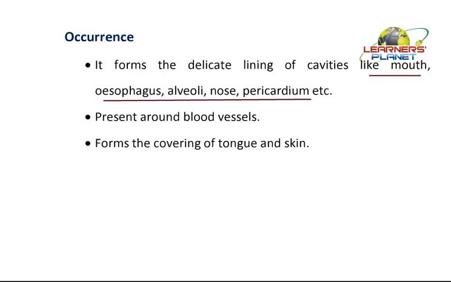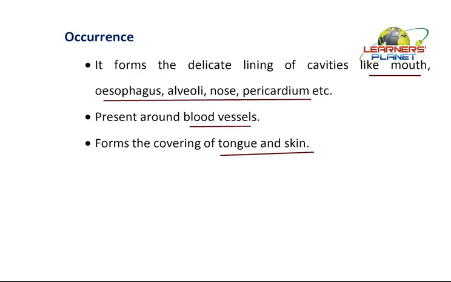Not only in the esophagus, each part has this type of function. Besides this, it is present around the blood vessels. That means the outer lining of blood vessels is also made up of squamous epithelial tissue. It forms a covering of the tongue and the skin.